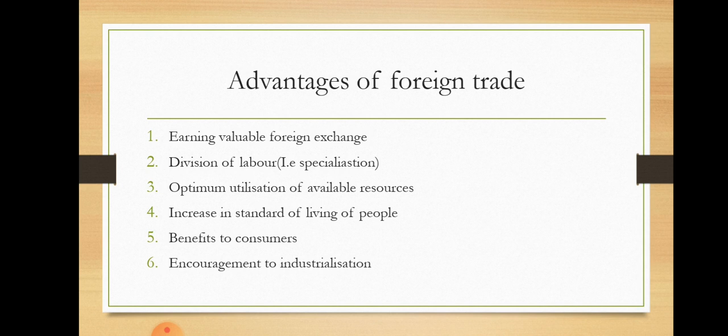Next point is optimum utilization of available resources. Because of specialization, because every country is specialized in whatever product it is producing, there is optimum utilization of resources. Whatever resources are available in their country, they are utilizing those resources. Foreign trade reduces waste of national resources.